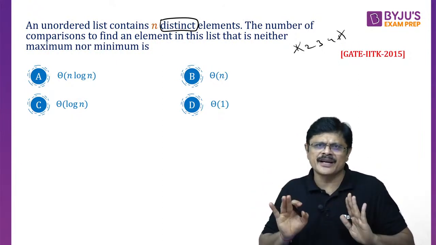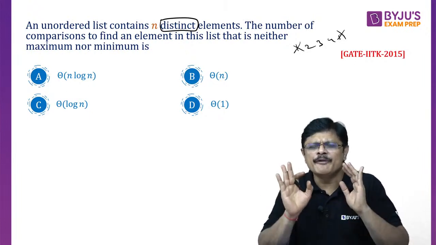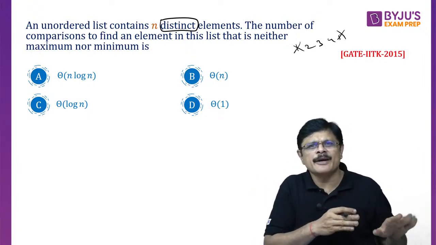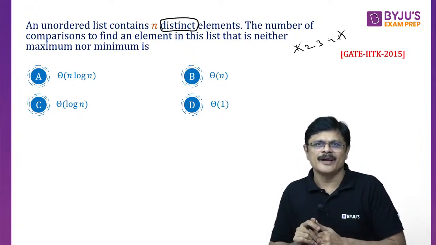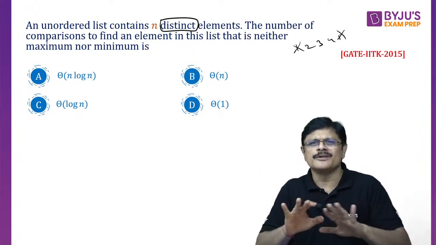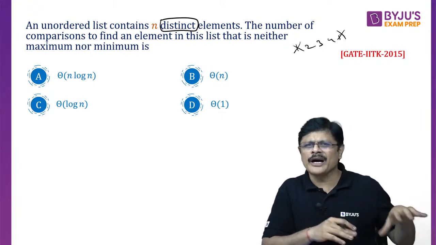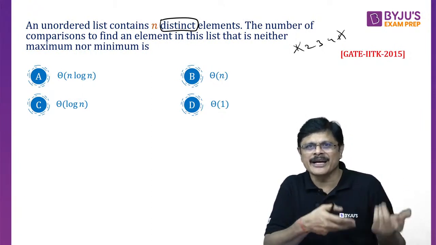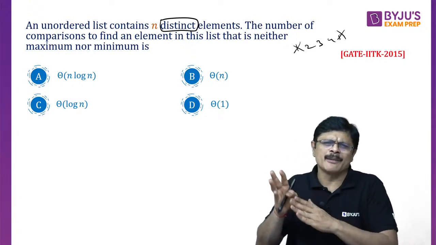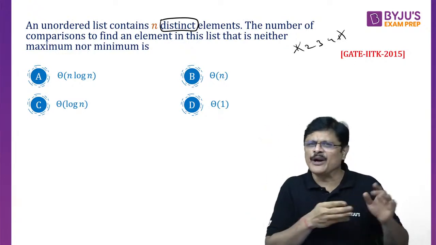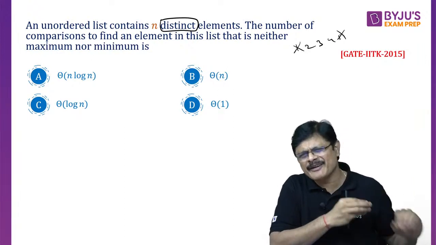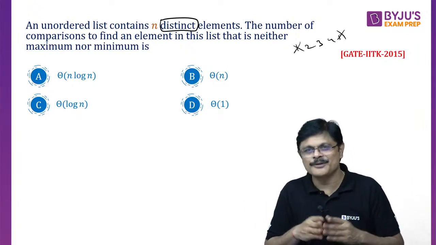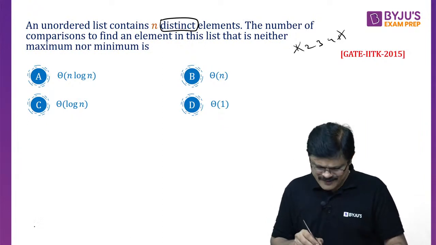My algorithm just requires one very decent fellow, who is not the cheapest and not the costliest. I want to hire one who is good, decent enough. I am a person who is hiring some people for my company. I don't want to hire the person who has the highest cost. I don't want to hire a person who has the least cost. I just need one person who is in the middle. What is the answer for this, my dear friends?